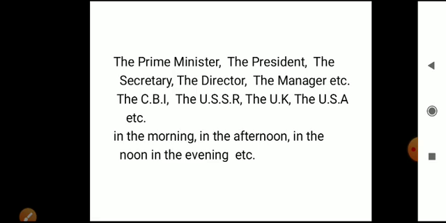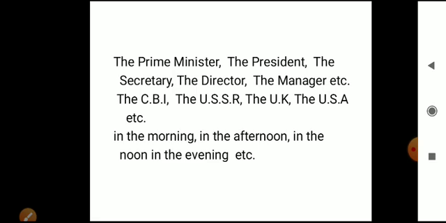Okay, parts of the day, like in the morning, in the afternoon, in the noon, in the evening, in the night, etc. So what you have learned: the is used before the names of the holy books, the is used before the names of the national festivals, the is used before designations, the is used before abbreviations, and the is used before parts of the day.